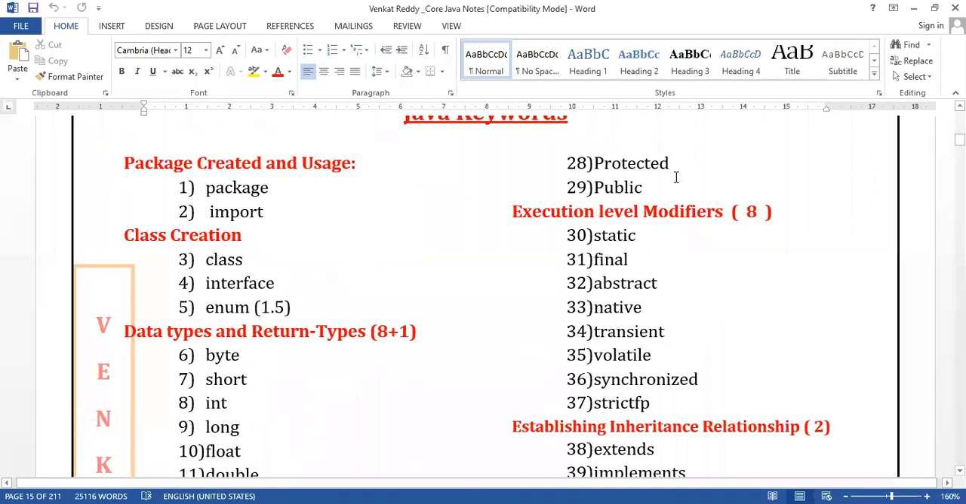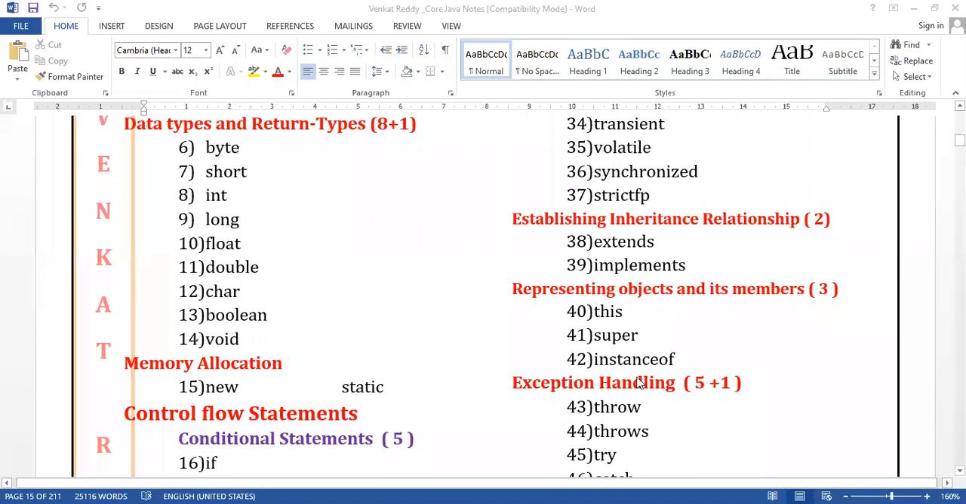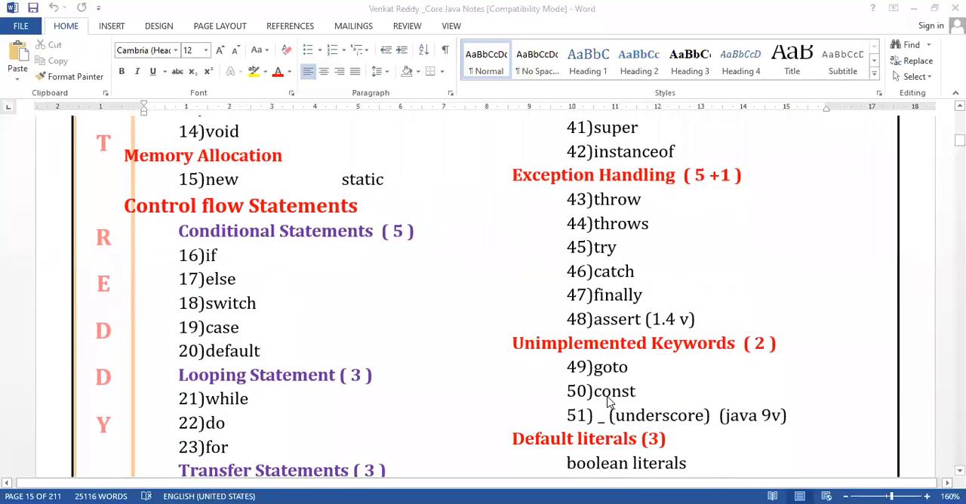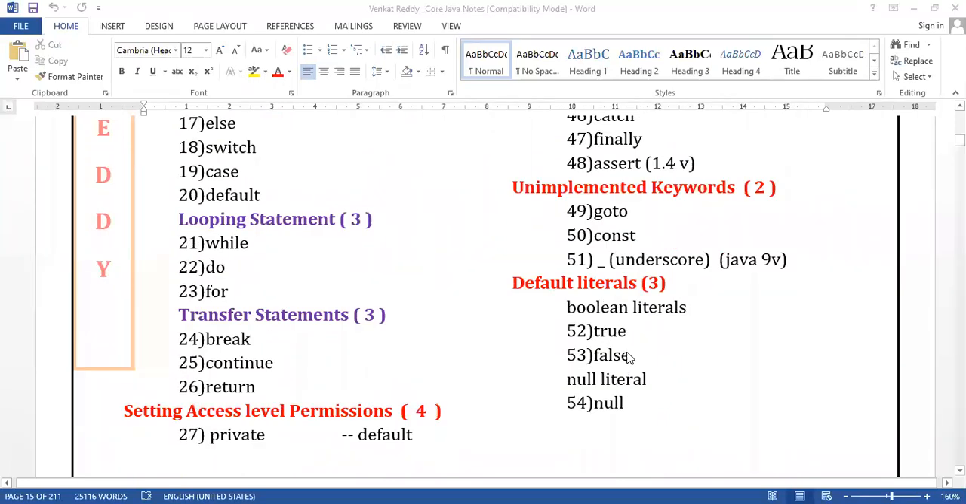Guys, I think the screen is visible, right, everyone? These all are different types of keywords. But remember, all the keywords are in small letters only, guys. Static, final, abstract, native, transient, volatile, synchronized, strictfp, extends, implements, this, super, instanceof, throw, throws, try, catch, finally, assert, goto, const, underscore, true, false, null.